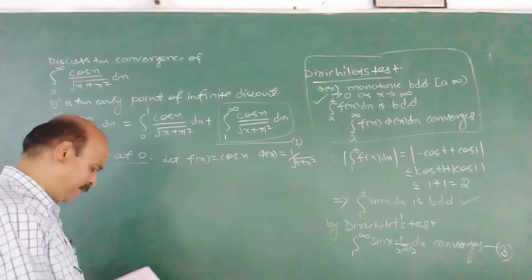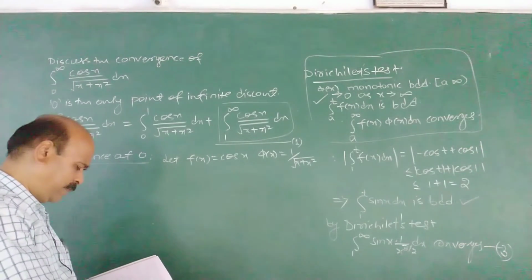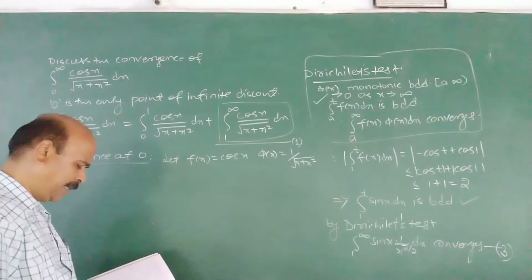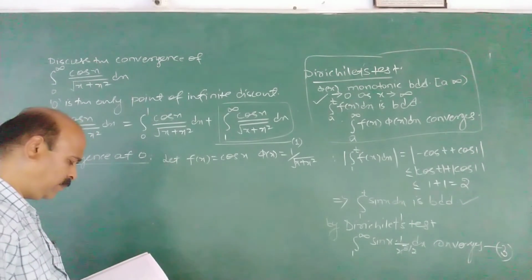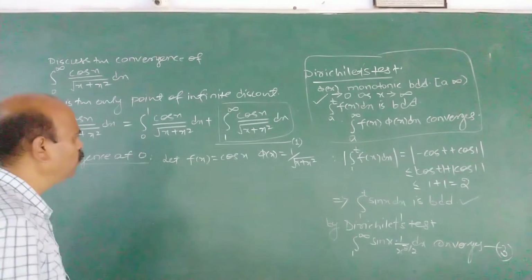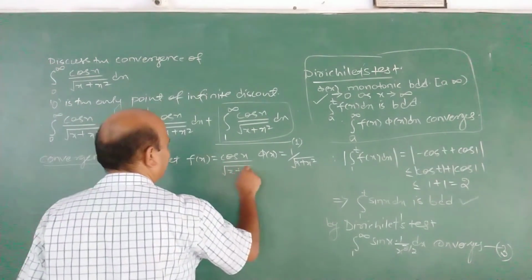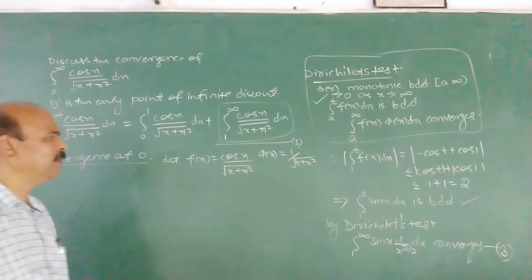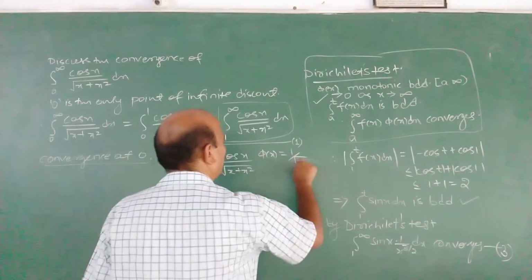Can I take it like this? How to take f(x) and phi(x)? Given the complete function, you have to take f(x) as cos x, and phi(x) is 1 upon root x.